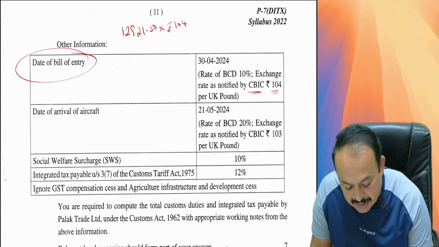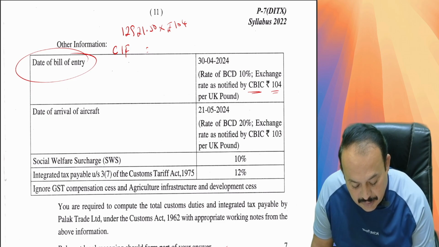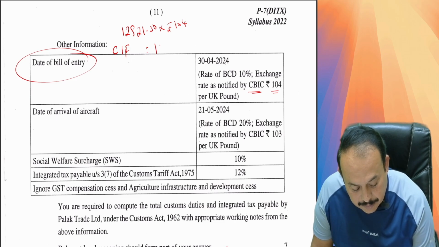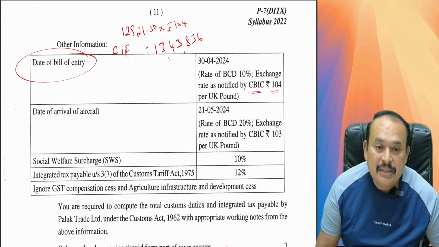So we will get here the CIF value, namely the assessable value, which is nothing but how much in Indian rupees: 13,43,836 you will get, isn't it?